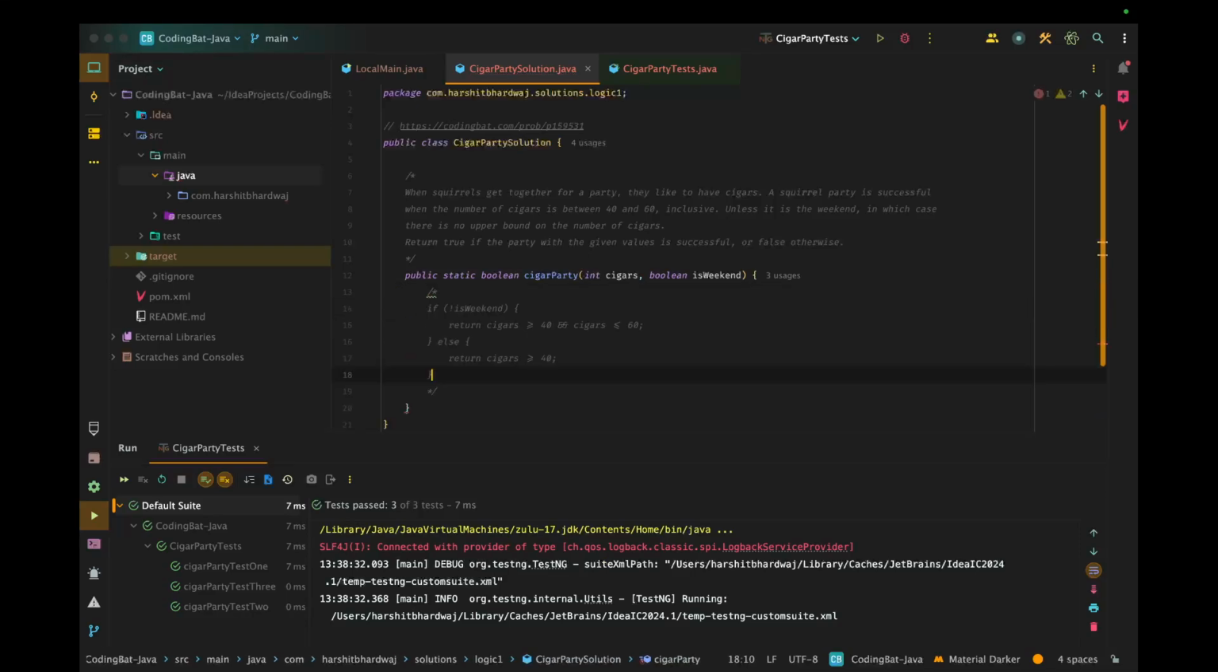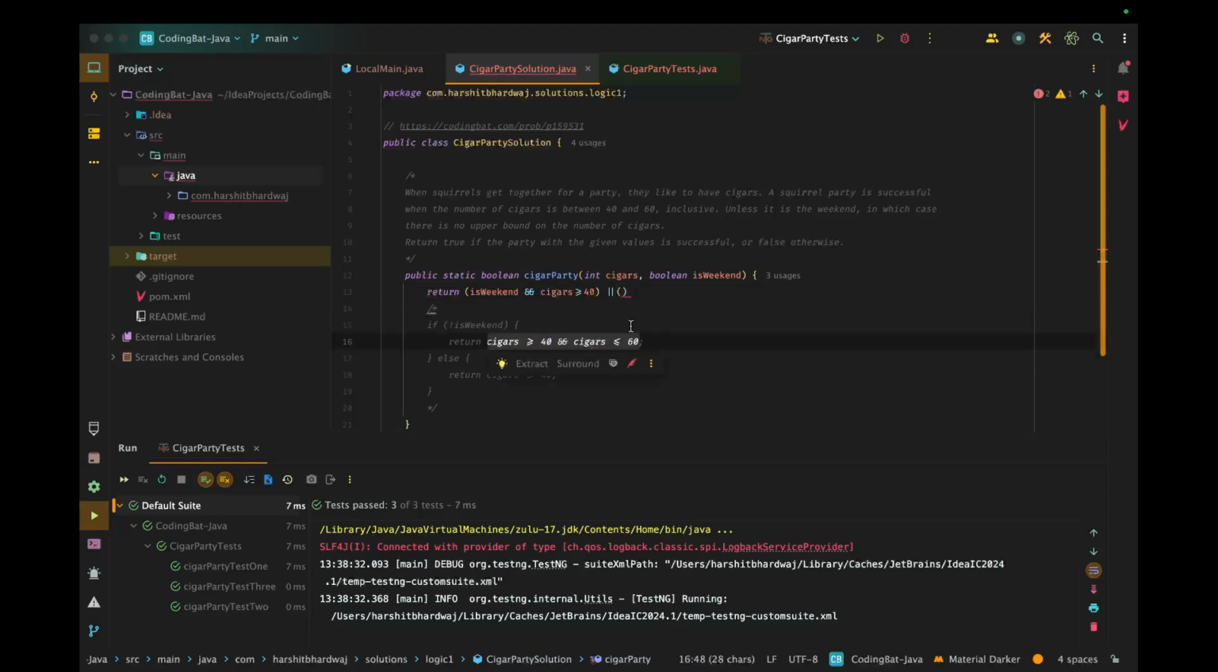Let me show. So basically we can see this isWeekend is a binary decision. Either the given day will be a weekend or it won't be a weekend. So in case it's a weekend, we return based on this condition. And if it's not a weekend, we just remove the upper bound. So we can write it like return if it's a weekend, then the number of cigars should be greater than or equal to 40. Or if we reach this block, it means it's not a weekend. Hence, we need to check for this condition.